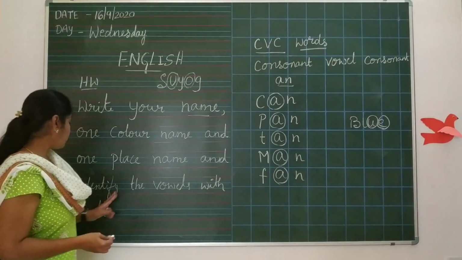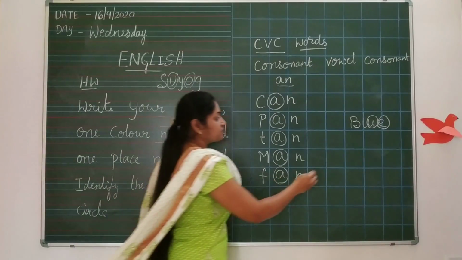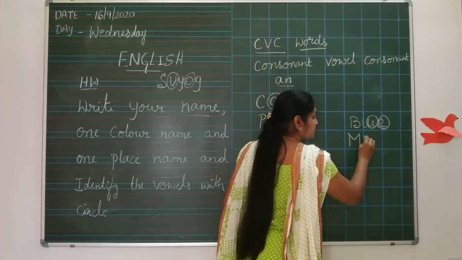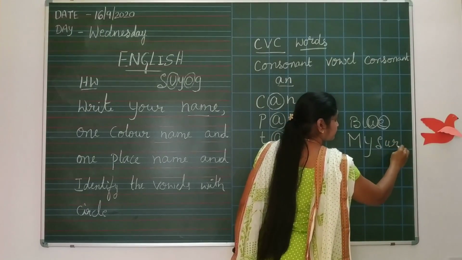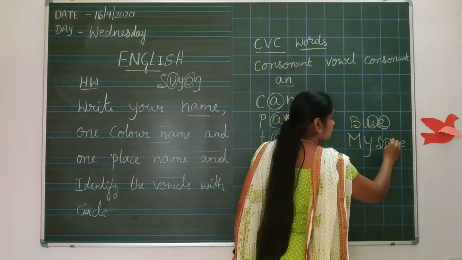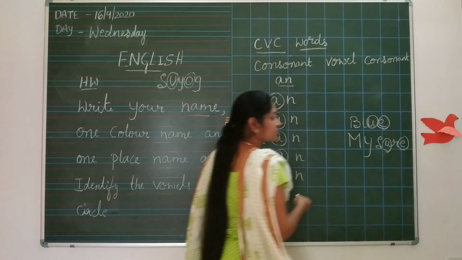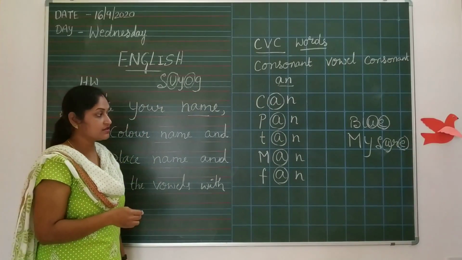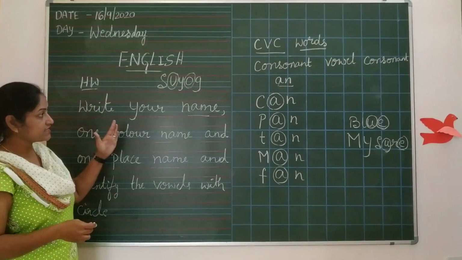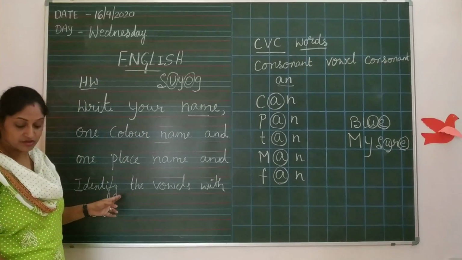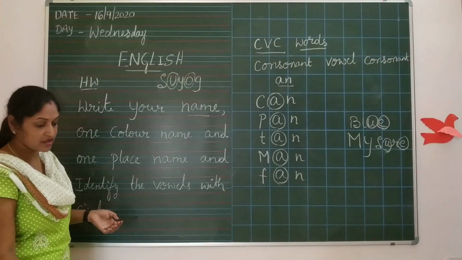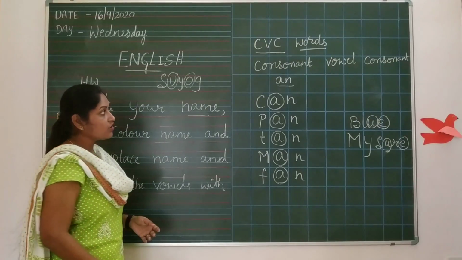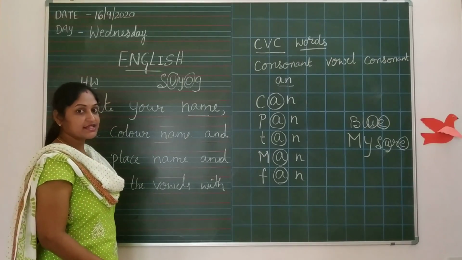Okay? One place. If I write Mysore, this is a circle and this is a circle. Okay? This is the homework part for you today. Okay, English. We will check the homework part and you write this one. Okay, you understood now? Now, shall we move to the next class? That is maths.